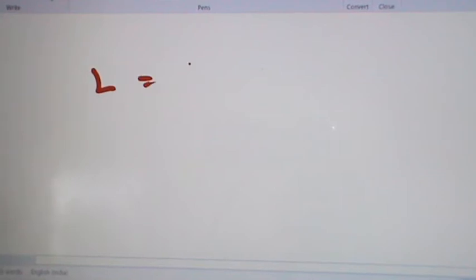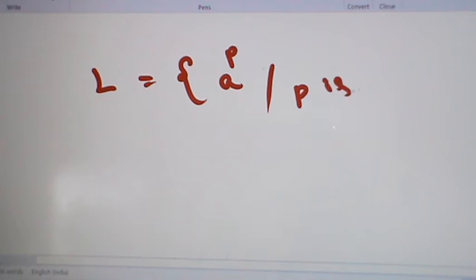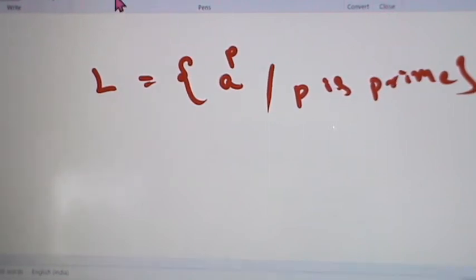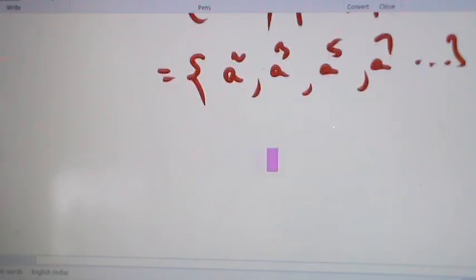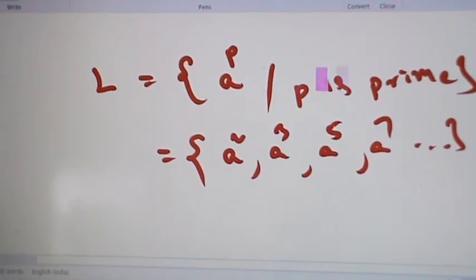Let L equal to the set of all a power p such that p is prime. That is, p is a prime number. So this set equals, already we discussed this set, a square, a cube, a power 5, a power 7 and so on. By pumping lemma, this set is not regular. That is, L is not regular.